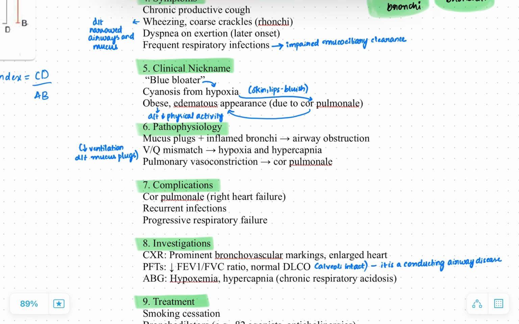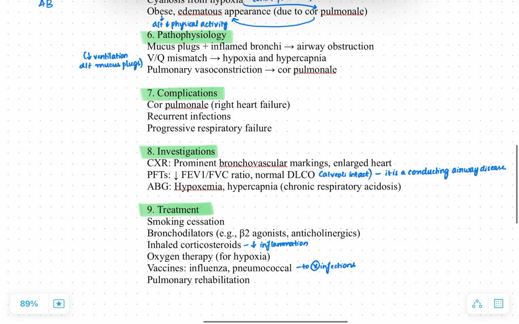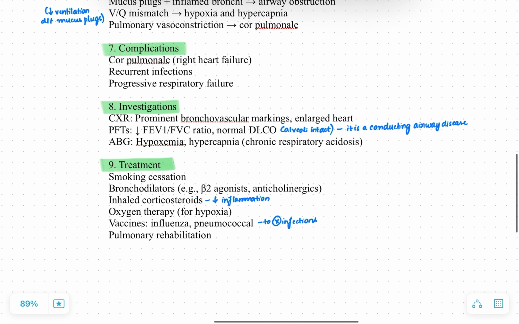Pathophysiology: there is mucus plugging with inflammation of the bronchi, which is causing airway obstruction. There will be ventilation perfusion mismatch because there is decreased ventilation due to these mucus plugs, causing hypoxia and hypercapnia. And because of this hypoxia, there is pulmonary vasoconstriction leading to right heart failure, also called cor pulmonale. The complications are right heart failure, cor pulmonale, recurrent infections because of decreased mucociliary clearance, and progressive respiratory failure.